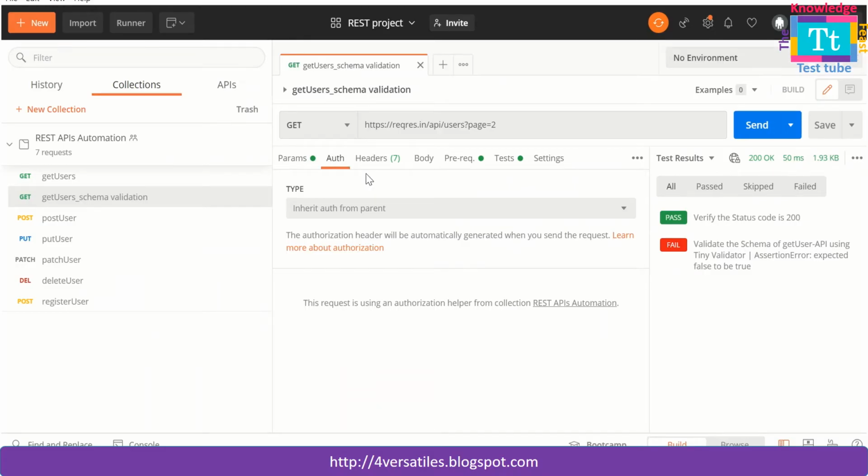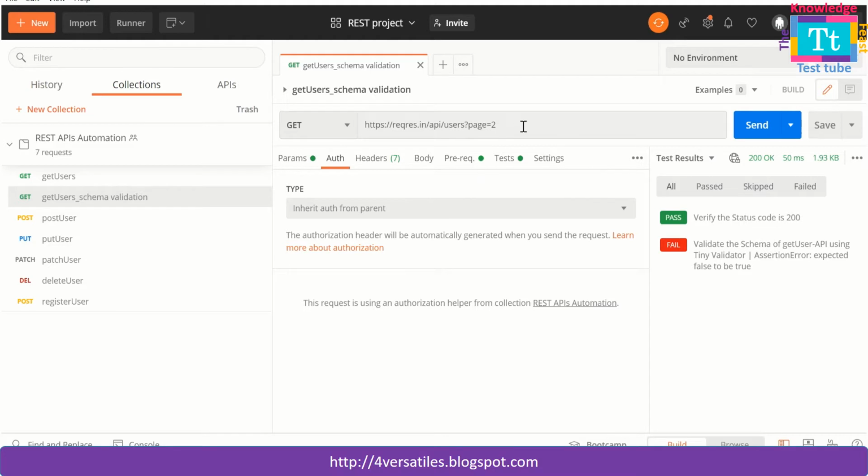In the previous session, we have seen how to do JSON schema validation using Tiny Validator. Also, we have understood that there is some limitation with the usage of Tiny Validator. Now we are going to see how to overcome that limitation with the help of AJV. So before we go to that, let's quickly recap what we have learned in the previous session and what the limitation is. Then we'll continue with how to overcome that limitation using AJV.